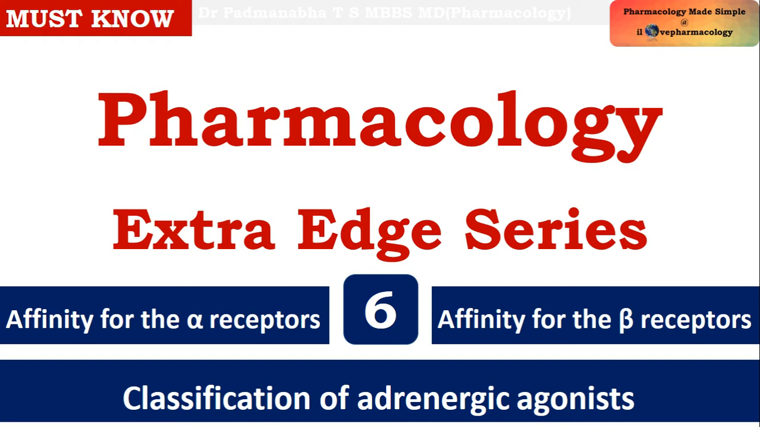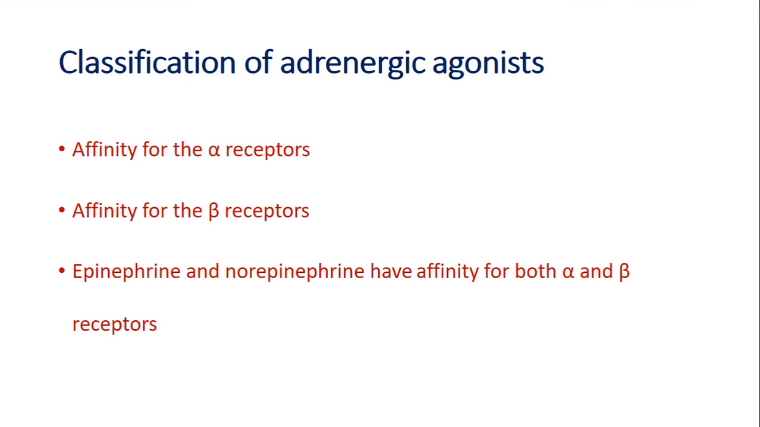In this Pharmacology Extra Edge series, in this session, let's learn about the classification of adrenergic agonists based on their affinity for the alpha receptors and beta receptors. As you are aware, both epinephrine and norepinephrine, which are the catecholamines, have affinity for both the alpha as well as beta receptors. We'll see how predominantly they act on individual receptors.